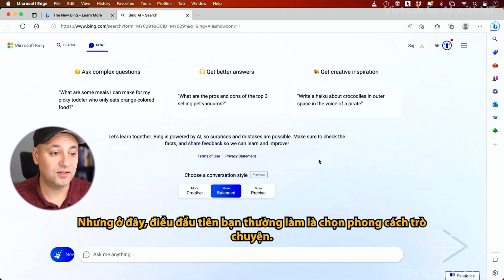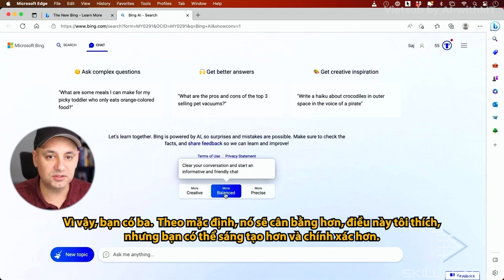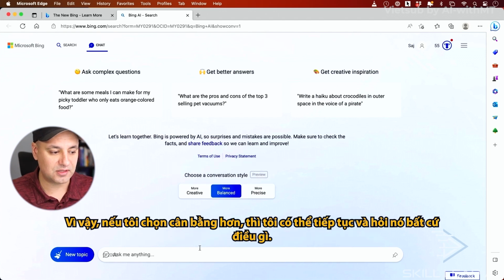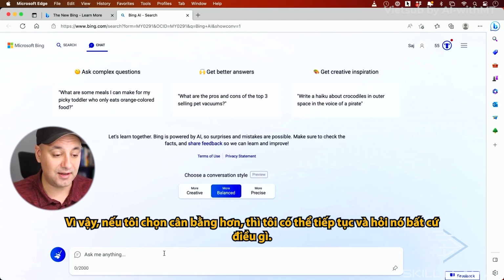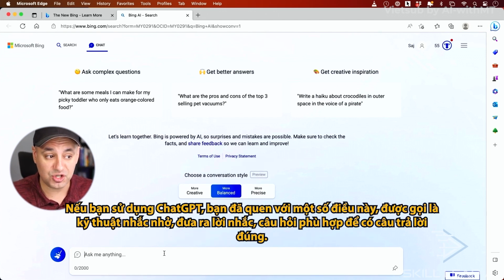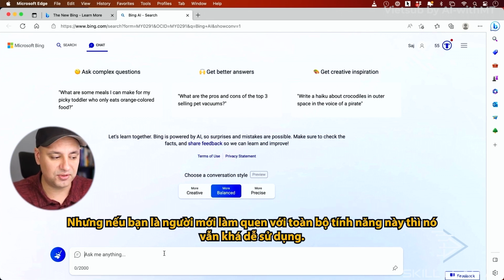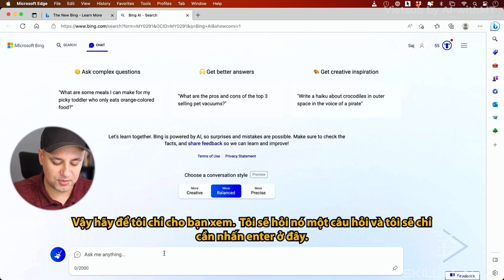But here, the first thing you typically do is choose a conversation style. So you have 3. By default, it's landing on more balanced, which I like, but you have more creative and more precise. So if I choose more balanced, then I could just go ahead and ask it anything. If you've used ChatGPT, you're familiar with some of this, which is called prompt engineering, coming up with the prompt, the right question to get the right answer. But if you're brand new to this whole thing, it's still pretty easy to use. So let me just show you.